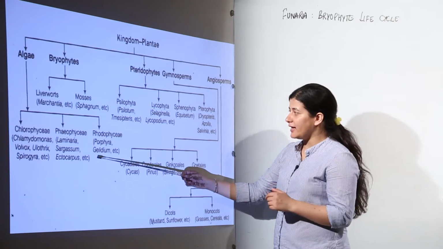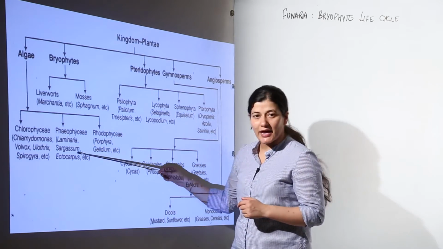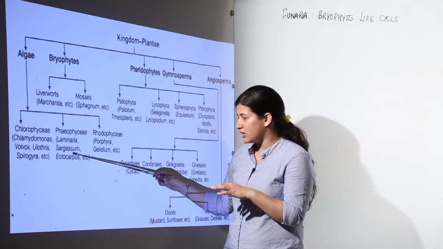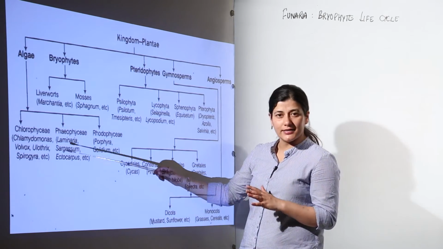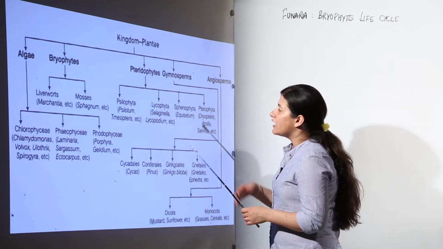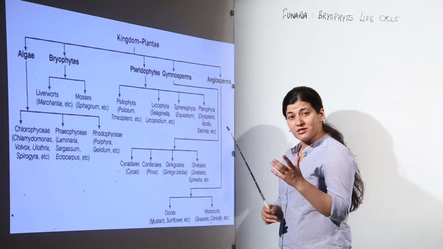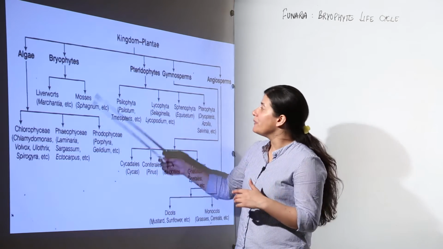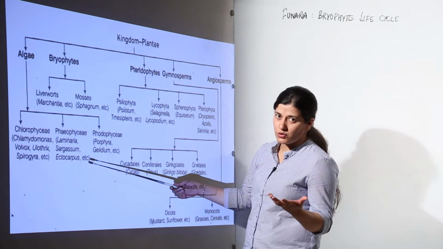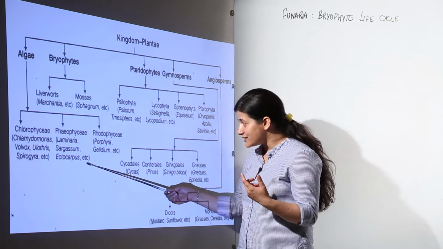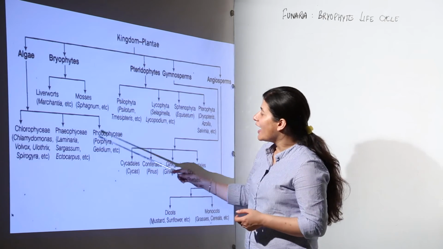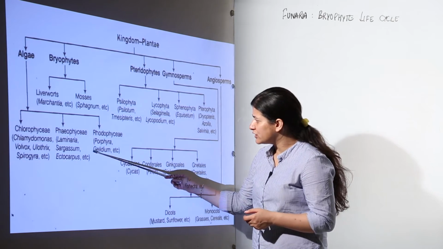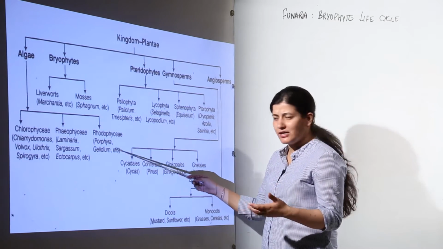Moving further, the brown algae has Laminaria, Sargassum, and Ectocarpus. You have to remember this, Ectocarpus. It would come time and again in your references. So we have Laminaria, Sargassum and Ectocarpus. There was another one that we studied with special reference, Fucus, because of its pigment fucoxanthin. So you can remember Fucus as well. You can add as many names as you want according to your learning skills. That is your choice. Then coming to Rhodophyceae, we have Porphyra, Gelidium, Gracilaria, and as many as you can add.